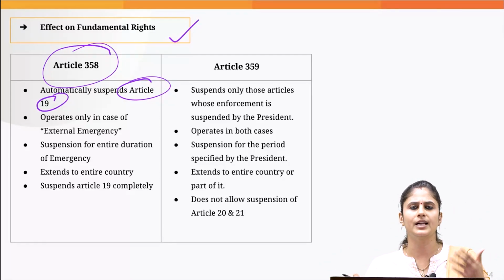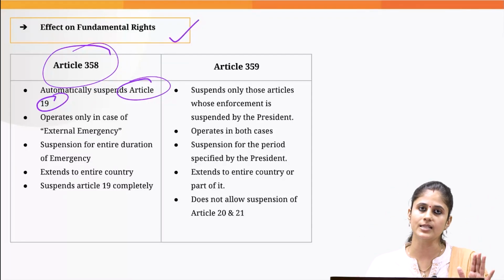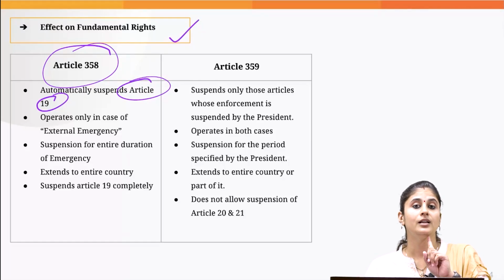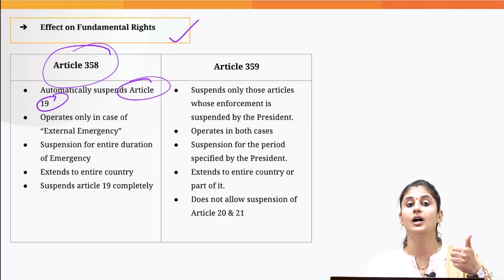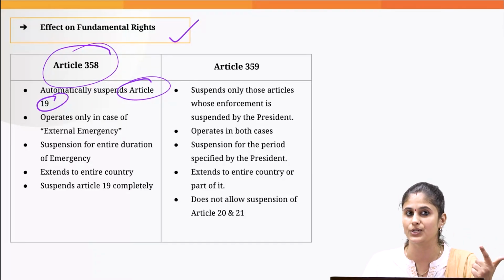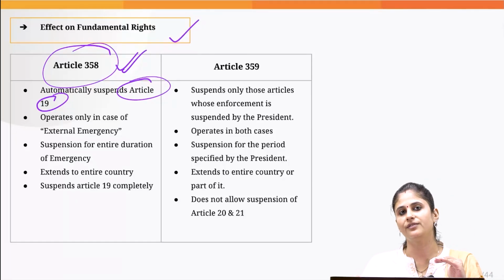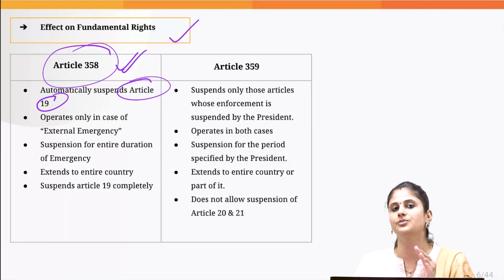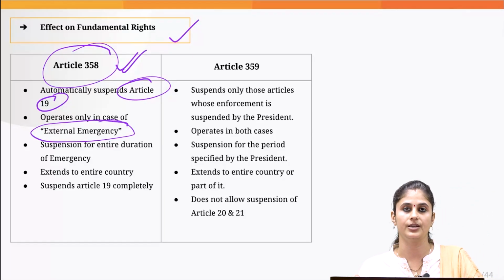So the 6 fundamental rights, basically freedom of speech and expression, freedom of assembly, freedom of profession, etc., automatically get suspended. I made mention that this article would come into effect only when the national emergency is proclaimed on the grounds of war or external aggression.